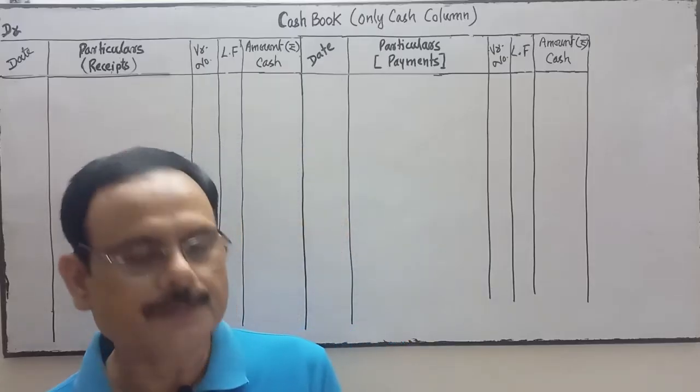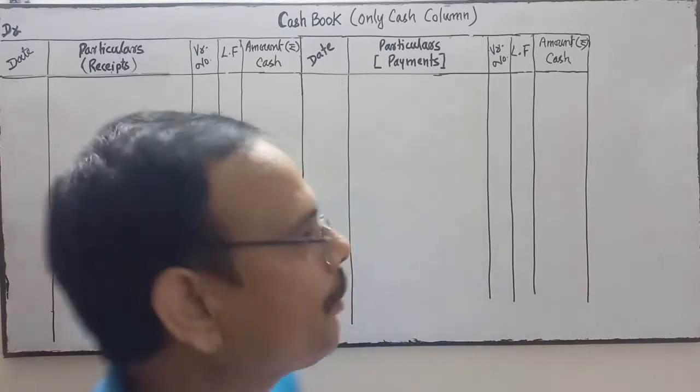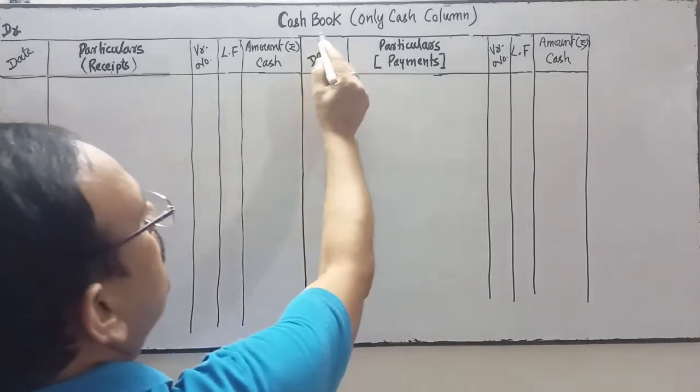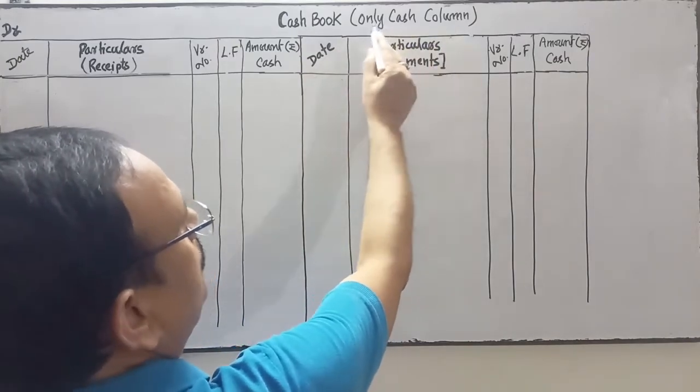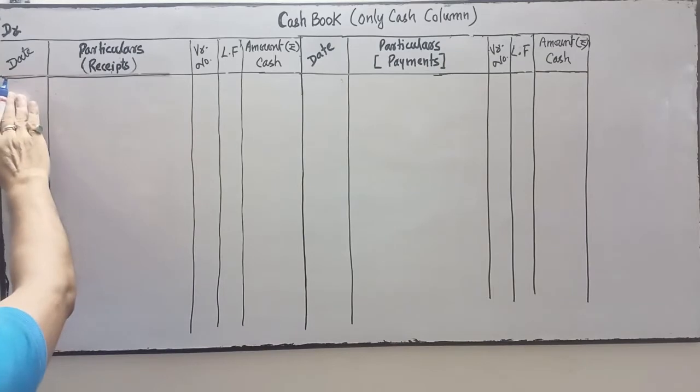The question is: enter the following in the single column cash book. So the format is this: cash book, only cash column. There are two sides, debit.